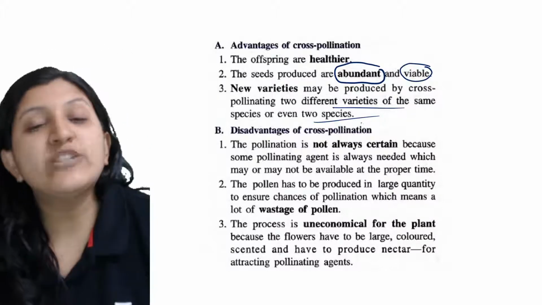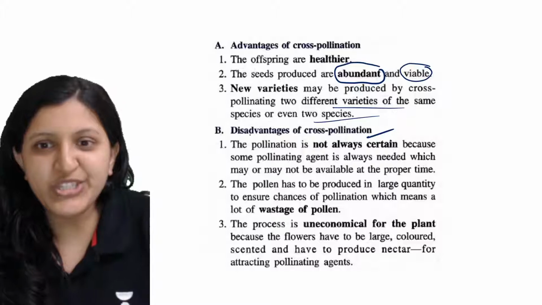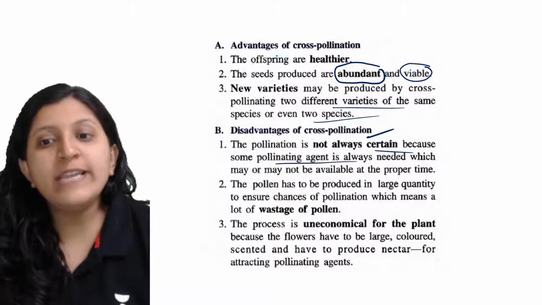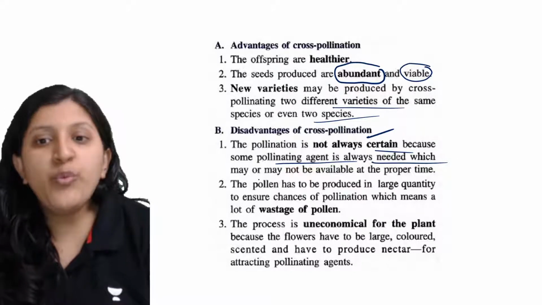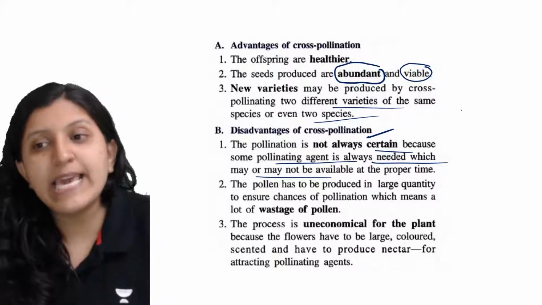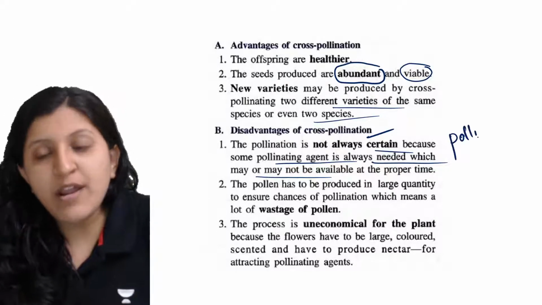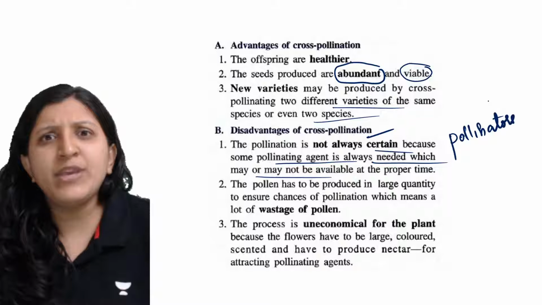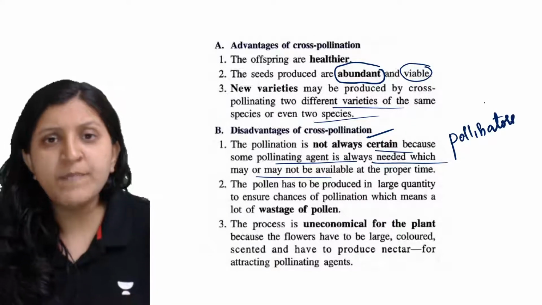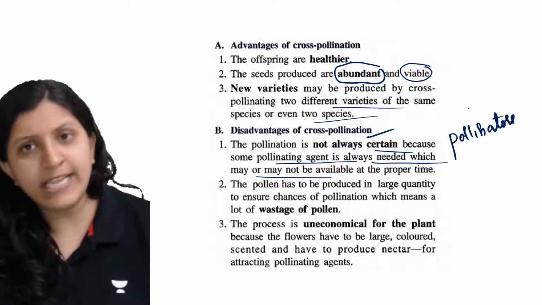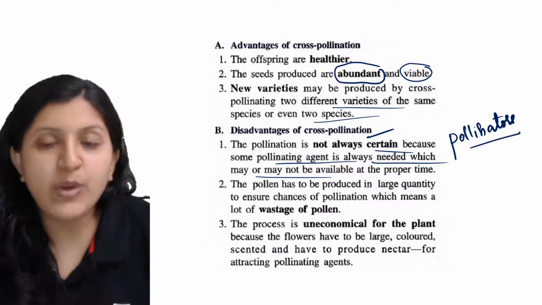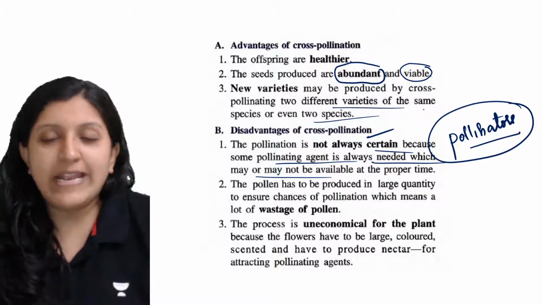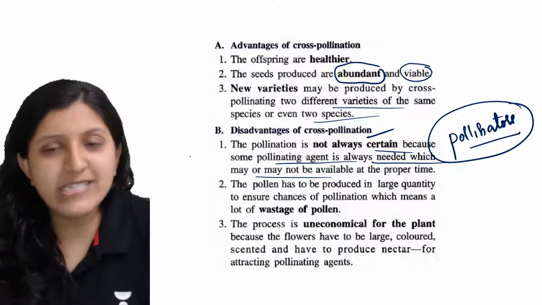Alright, now with respect to disadvantages of cross pollination. Pollination is not always certain because some pollinating agent is always needed, which may or may not be available. So pollinators are always required. Who are those pollinators? It can be an insect, a human, an elephant, a bird, or the wind, or water, anything. Basically, pollinators are required. Without the pollinator, there is no cross pollination occurring. That is one disadvantage, but the advantages are comparatively better.